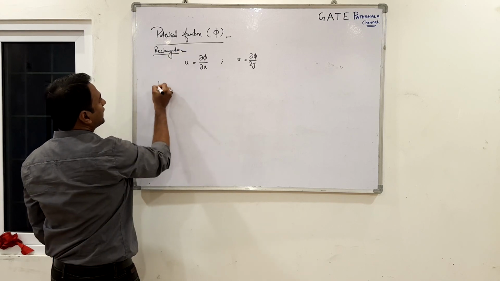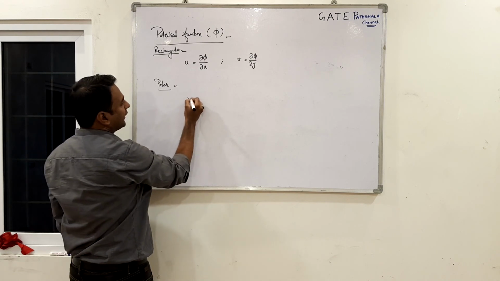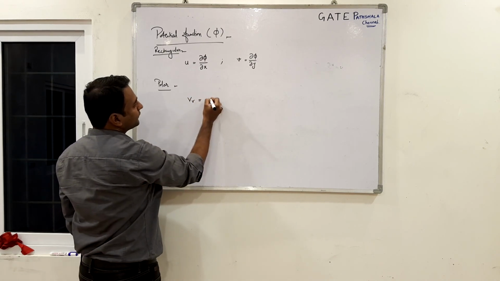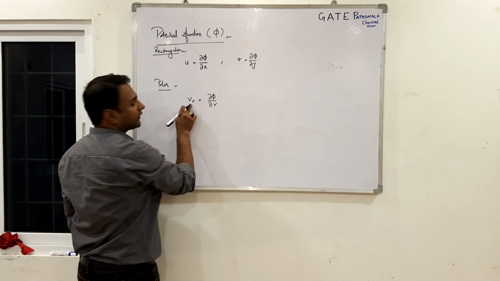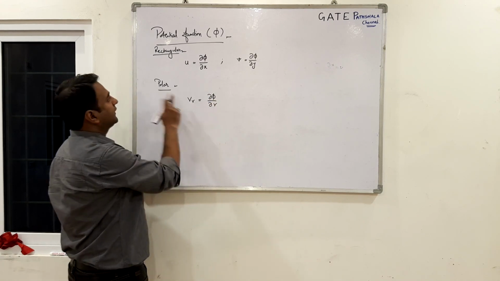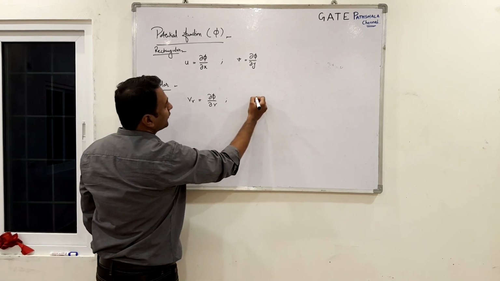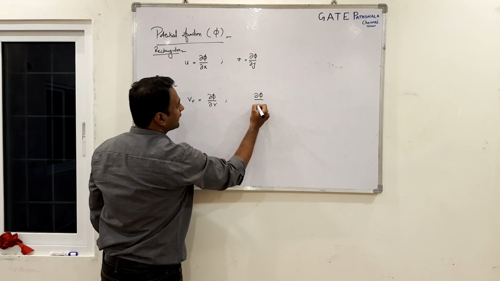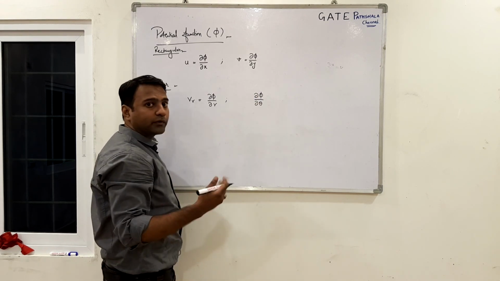So, if you talk about the polar, so in polar coordinates you have Vr equals, so obviously you will have to differentiate phi with respect to r to get the component of the velocity in r direction when you are dealing with phi. So, if you partially differentiate phi with respect to theta, but now phi again holds the unit of meter square per second.